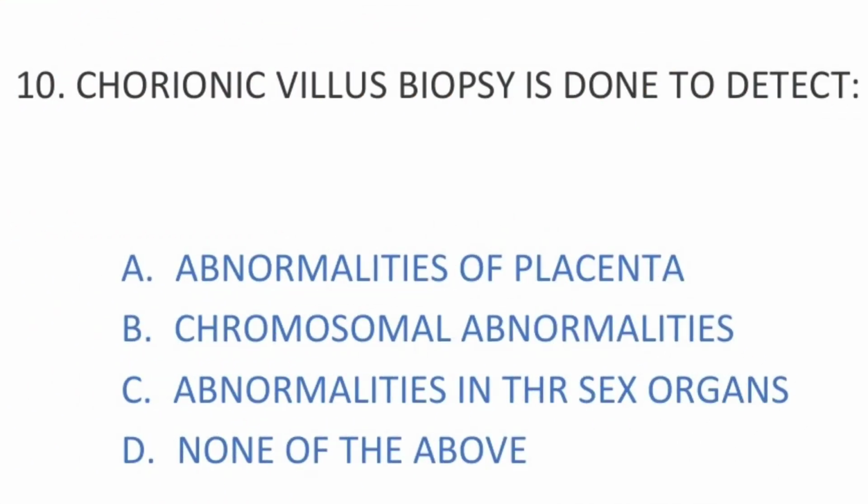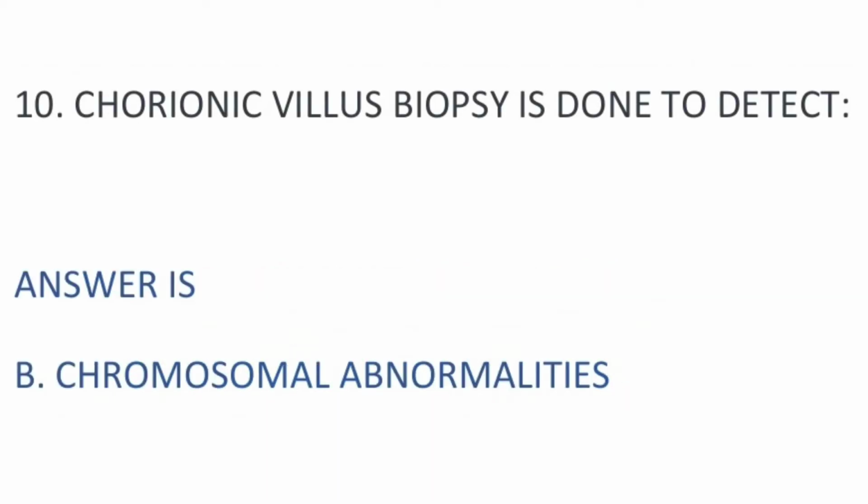Moving on to question number 10. Chorionic villus biopsy is done to detect. Options are A, abnormalities of placenta, B, chromosomal abnormalities, C, abnormalities in the sex organs, and D, none of the above. The answer is option B, chromosomal abnormalities. Chorionic villus biopsy is done to detect any abnormalities in the chromosomes.